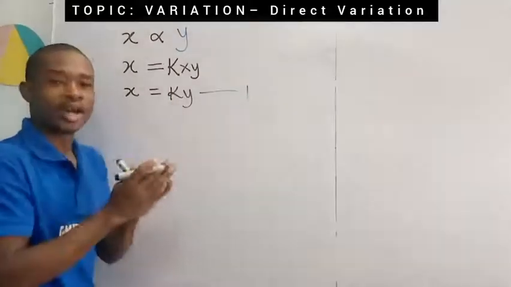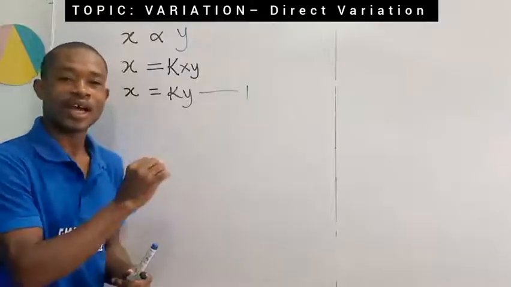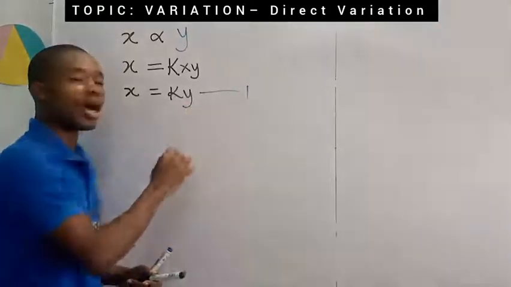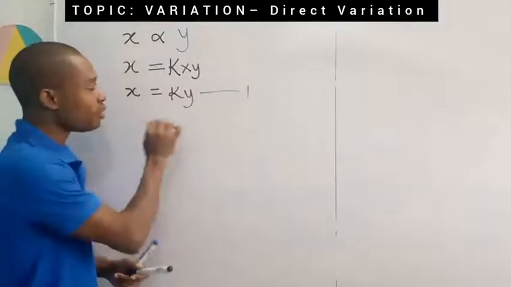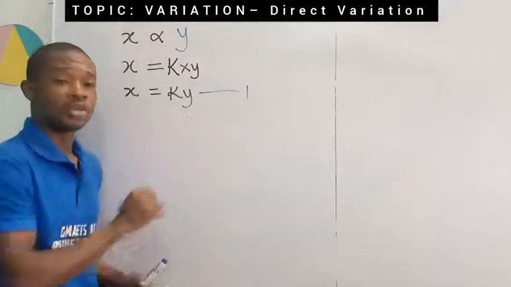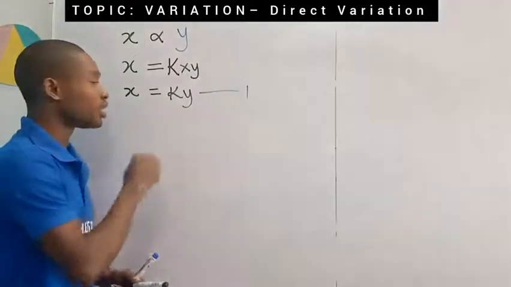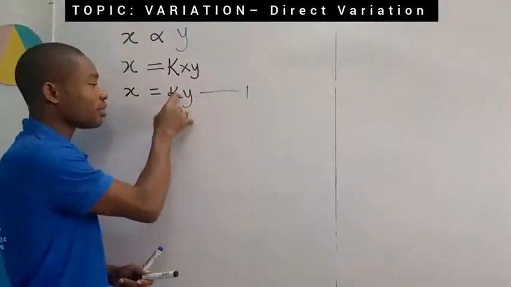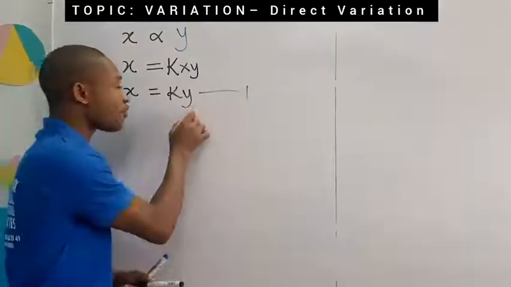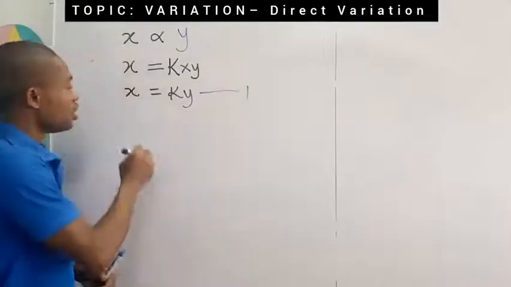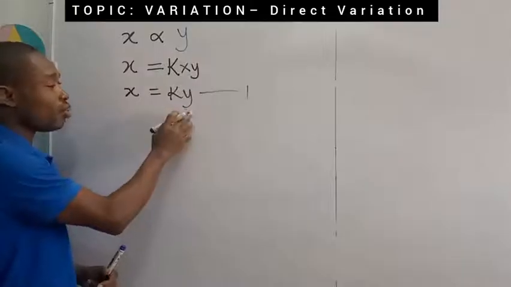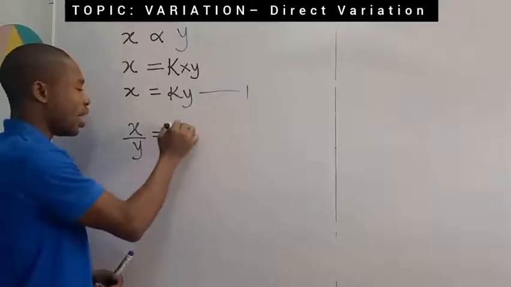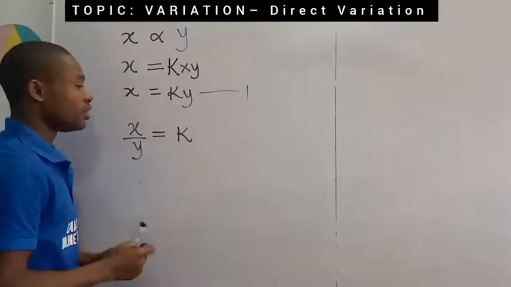If I want k to stand alone as subject of formula, you would have to apply a principle of simple equation here. If I want this k to stand alone, I would have to remove this y. To remove this y, I need to divide both sides by y, which is multiplying the unknown, what I want to make subject of the formula. Why am I going to divide both sides by y? Because between k and y, the mathematical sign is times. So to remove this y from there, you do the opposite of times, which is divide. So if you divide the left-hand side by y, we are going to have x over y, and that's going to be equal to, dividing ky by y, you'll be left with k. Take note of this equation.